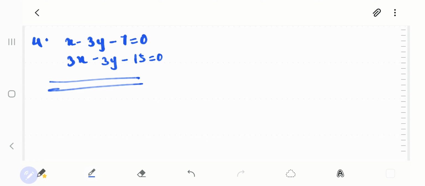Similarly, you have fourth. Why don't you give a try for fourth? This is the equation for fourth. So you have two equations, something like this. Once you got two equations, you have to find a1 upon a2, b1 upon b2 and c1 upon c2 and see what kind of thing you are getting, whether these three are equal, whether a1 upon a2 and b1 upon b2 are equal. So the conditions will vary.